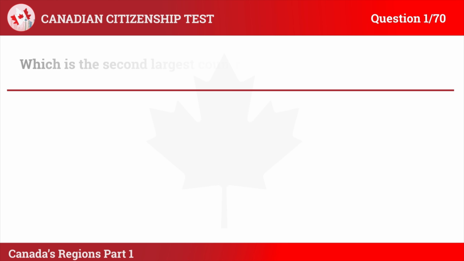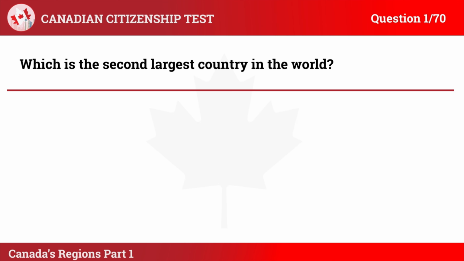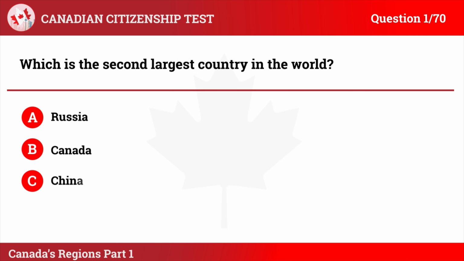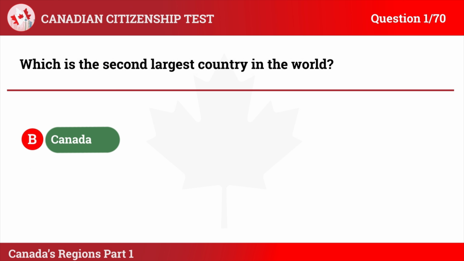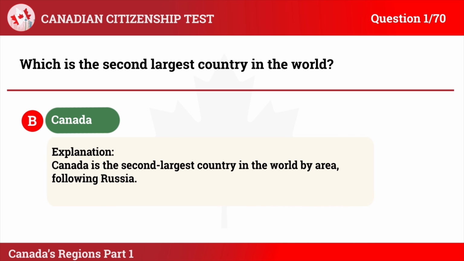Question 1. Which is the second largest country in the world? A. Russia. B. Canada. C. China. D. United States. The correct answer is B. Canada. Explanation. Canada is the second largest country in the world by area, following Russia.